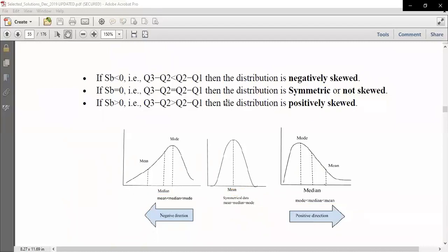Is it clear to everyone? Question number 33. Everyone? Okay. Now let's move to question number 34.